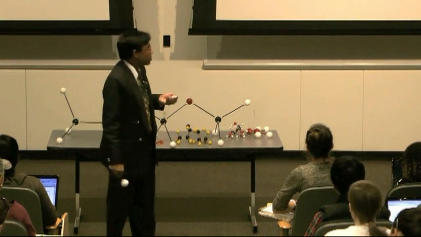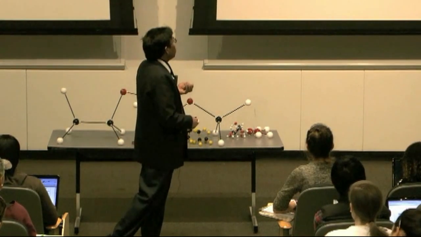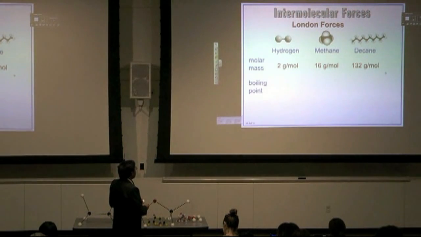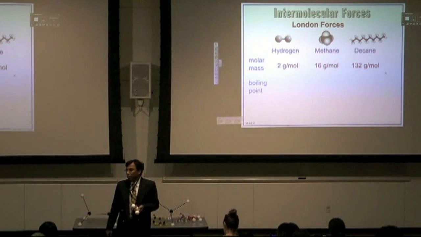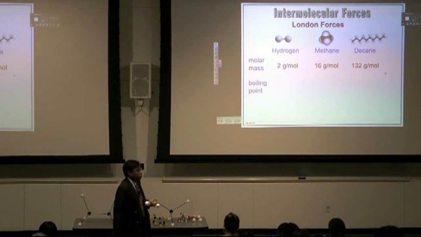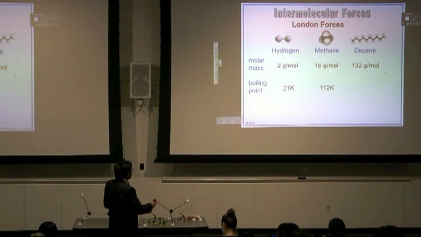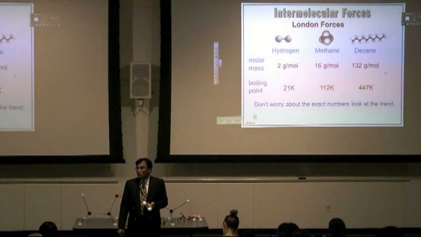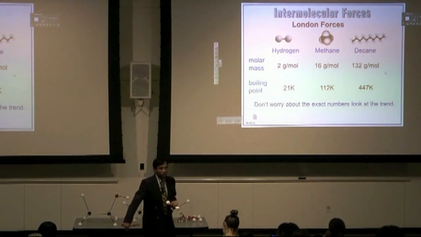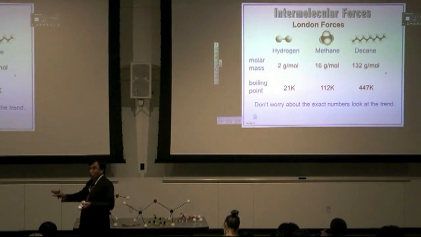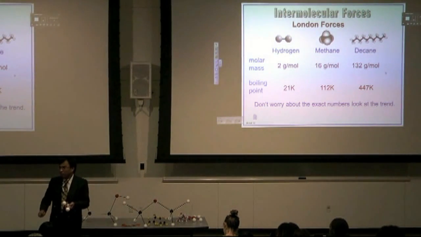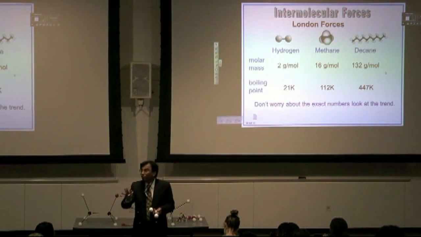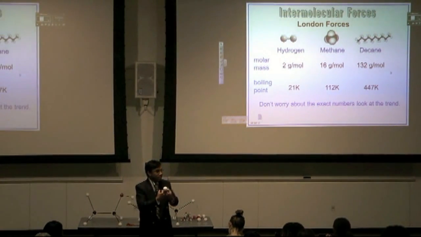So the higher the molar mass, we can predict we will have greater London forces. So the boiling point ought to increase because of the greater London forces. So higher molar mass means greater London forces means higher boiling point. You don't have to worry about all the numbers I'm talking about. We are not interested to know the actual boiling point or melting point. But from the boiling point and melting point, you can feel how strong the attractions are.